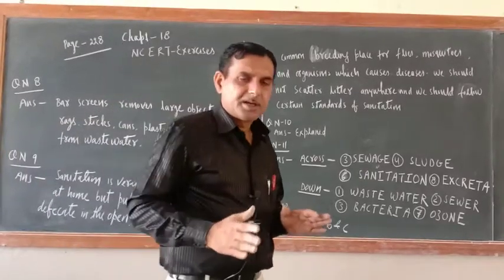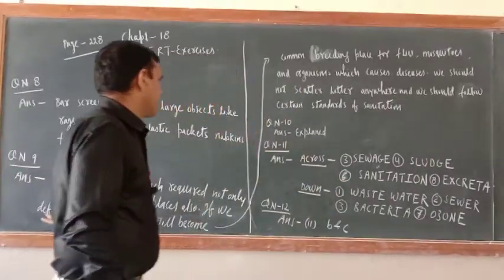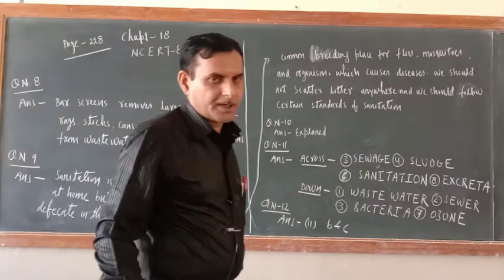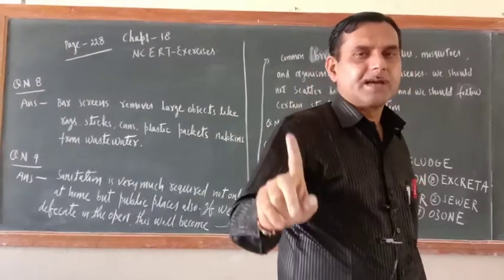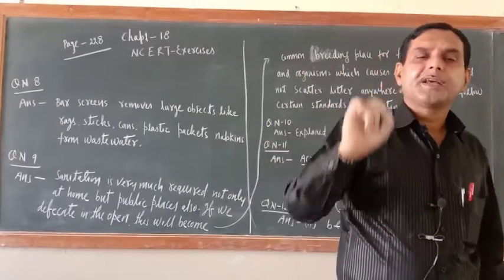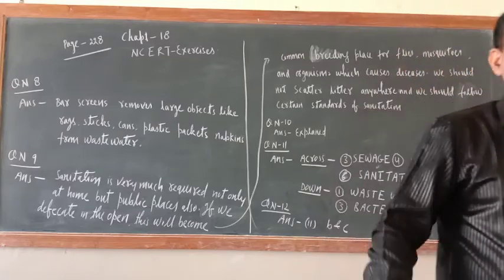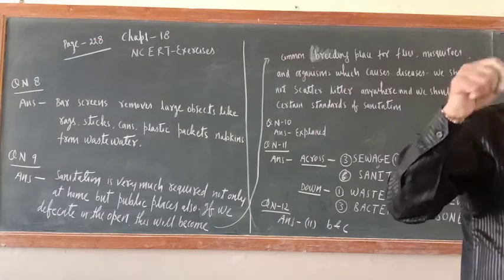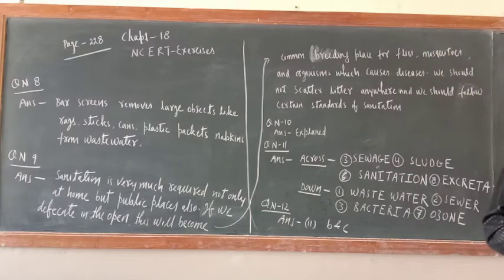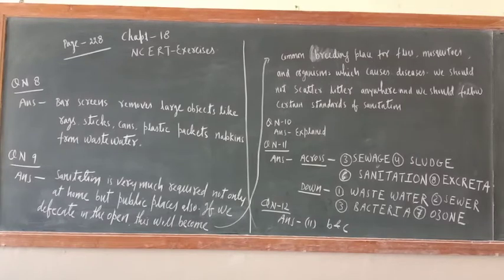Okay. So in this way your chapter is completely completed. All exercises I have completed. Now the syllabus is also completed. Only one thing is left, that is the chapter number 15 NCERT exercise. After completing this, I would start the NCERT exercise of chapter number 15, and after finishing that, only the revision part is left. Okay. So the rest everything I have already completed. So please keep noting down all these things.